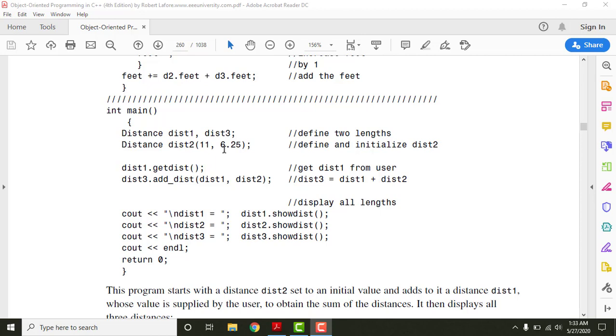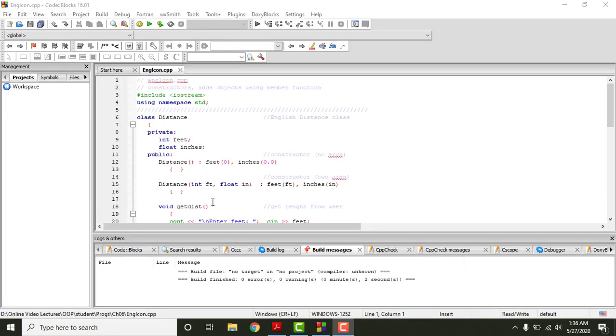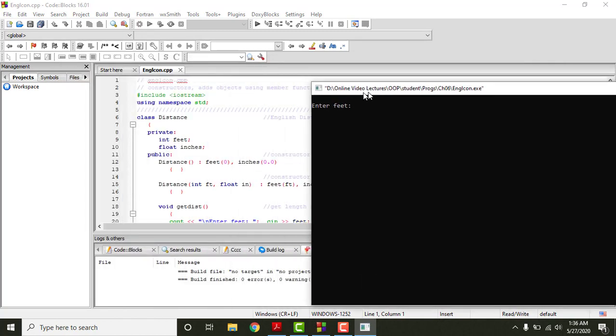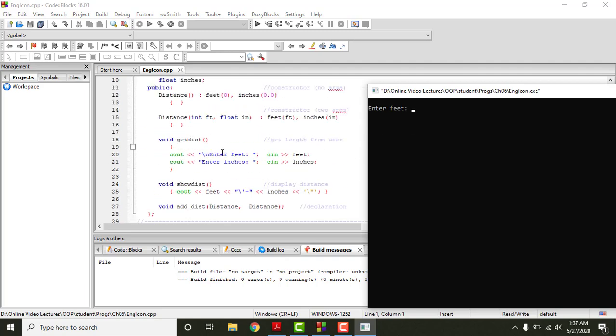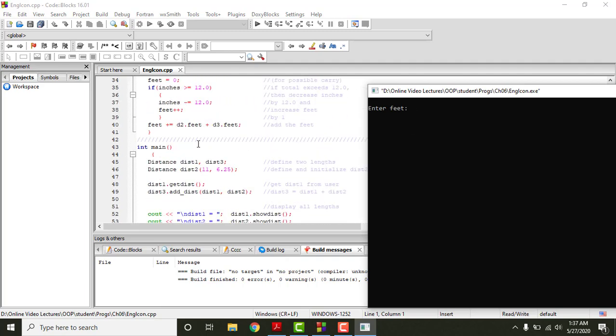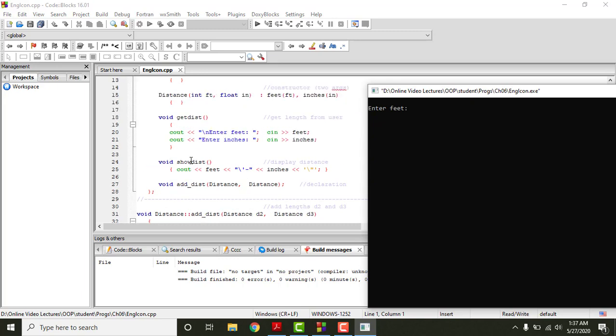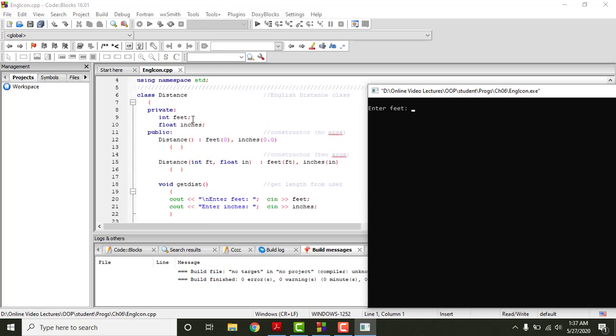Now I will show you this program in Code::Blocks, and then we'll move to the next topic. Now I have this program here which I have just explained to you, and I will run this code, and we'll go step by step, right? Enter feet right here on the console is only because of this step right here, right? So for this object distance 1, we have called the function get distance, right? And this function is this function definition, right? So enter feet is the first statement, so whatever value we take will be stored in the variable feet here, right?